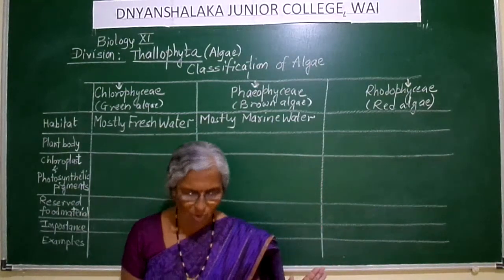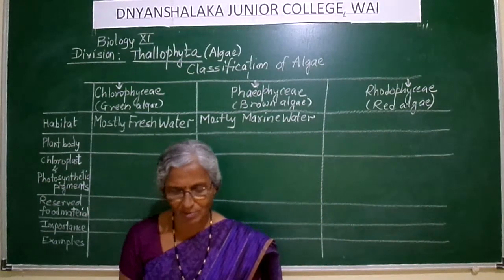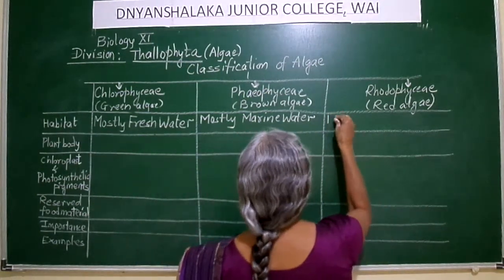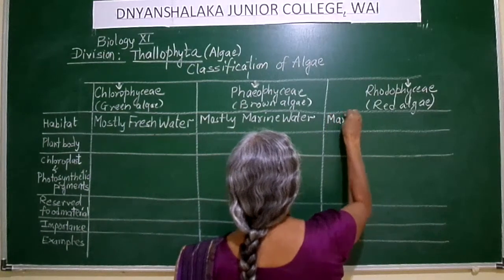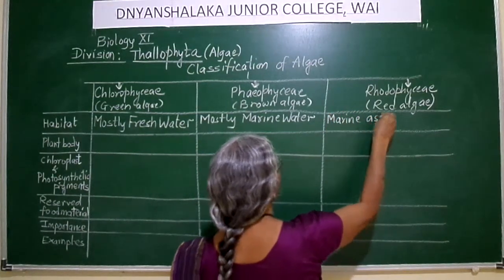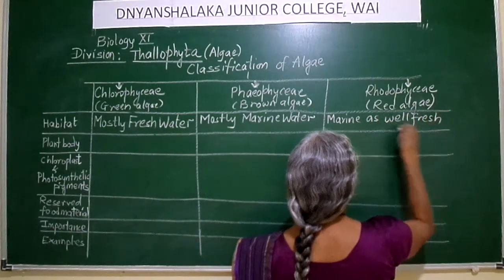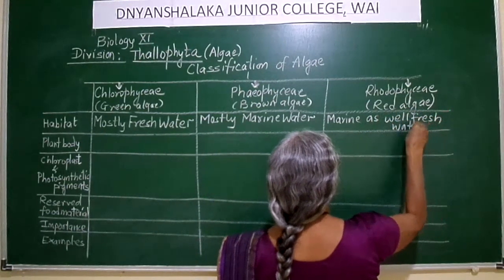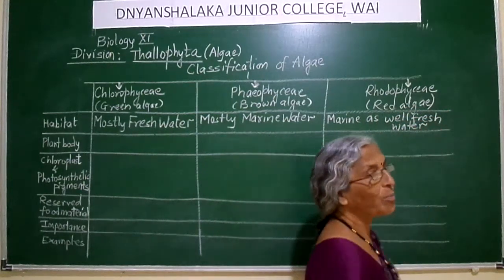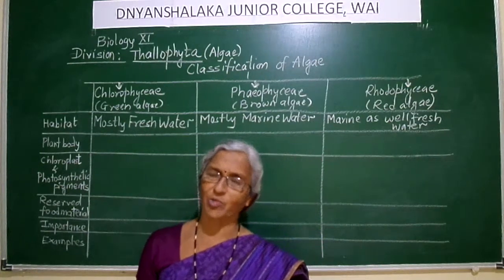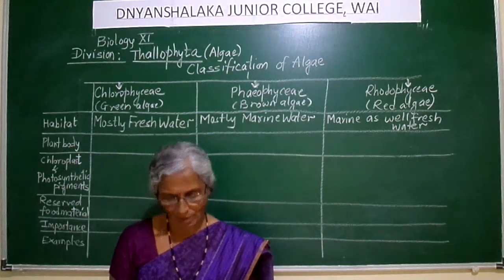What about Rhodophyceae? Where we will find Rhodophyceae? We find Rhodophyceae in marine as well as fresh water. So they will be found in both types of waters, marine water as well as fresh water. Are you getting this?